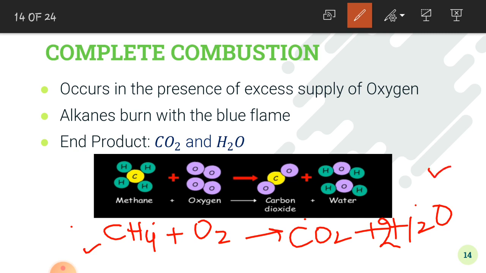On this side, the number of oxygen atoms is 2 plus 2, that is 4. So in order to equalize the number of oxygen atoms on both sides of the equation, we will put the coefficient 2 before oxygen. So now you may see that the chemical equation has been balanced. This is an example of complete combustion because at the end you got carbon dioxide, water and energy.